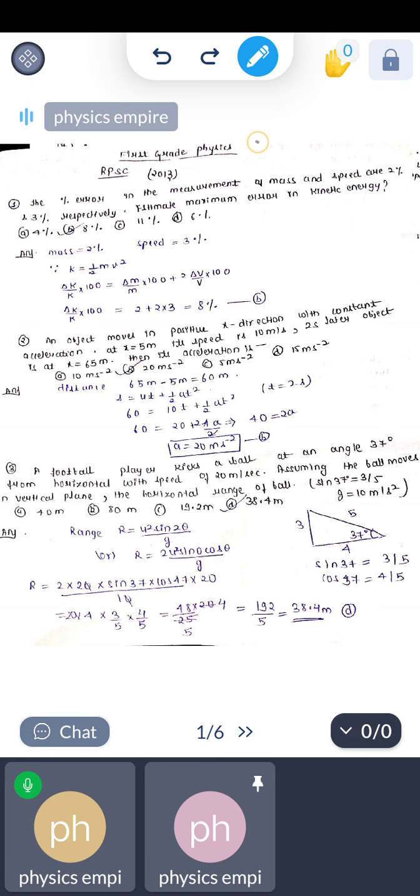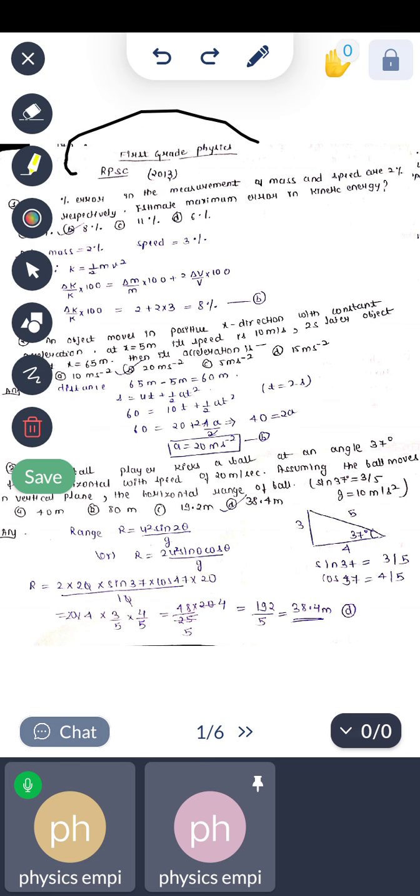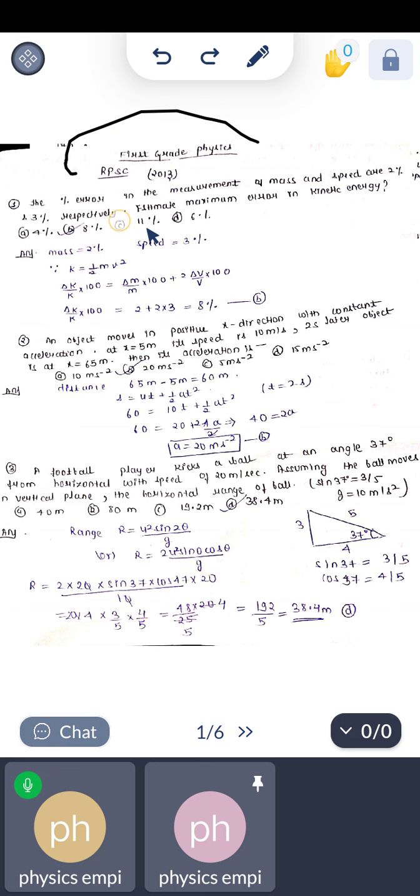Today we are going to discuss physics, first grade physics of RPSC 2013 paper. So the first question is: the percentage error in the measurement of mass and speed are 2% and 3% respectively. Estimate the maximum error in the kinetic energy. Option A is 4%, option B is 8%, C is 11%, and option D is 6%.